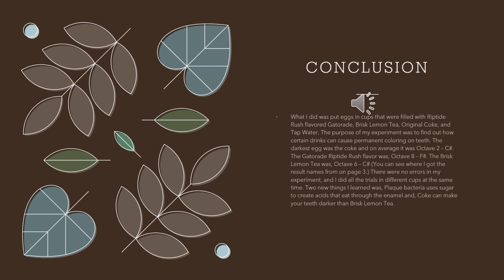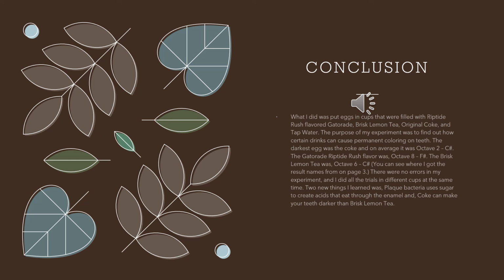The darkest egg was the Coke, and on average it was octave 2 C hashtag. The Gatorade Riptide Rush flavor was octave 8 F hashtag. The Brisk Lemon Tea was octave 6 C hashtag. You can see where I got the results from on page 3. There were no errors in my experiment, and I did all the trials in different cups at the same time.